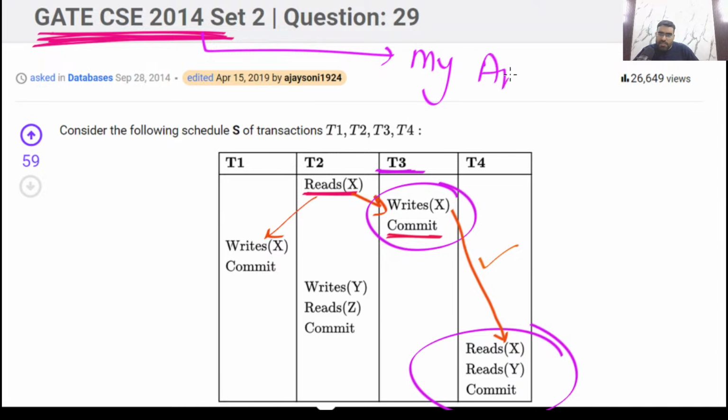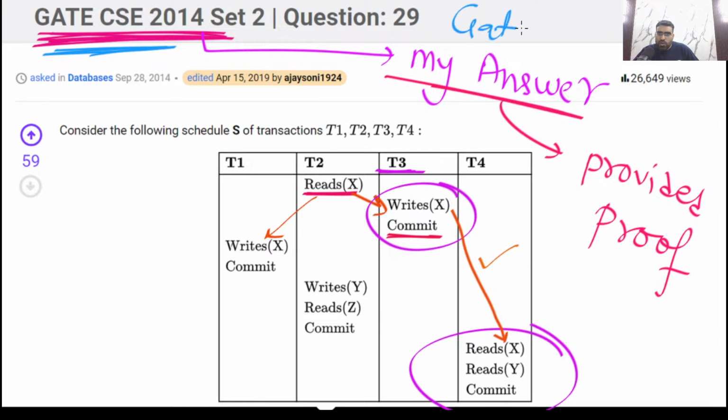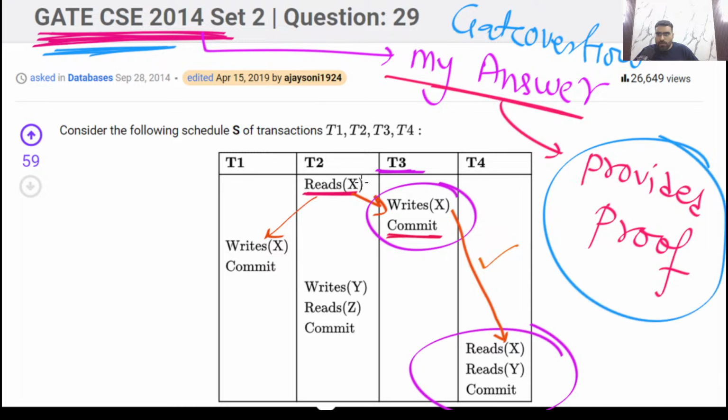In my answer I have already provided proof. Go to the GATE Overflow website and read my answer. I have provided the proof also.